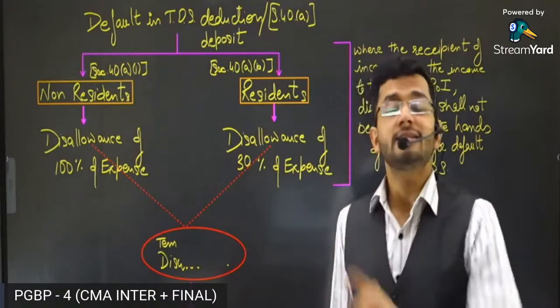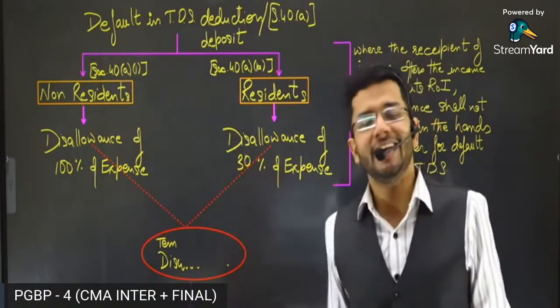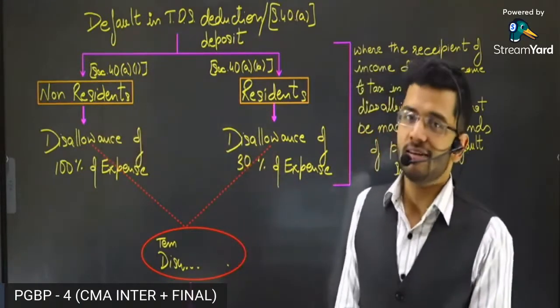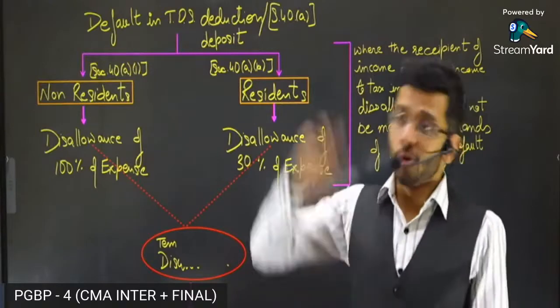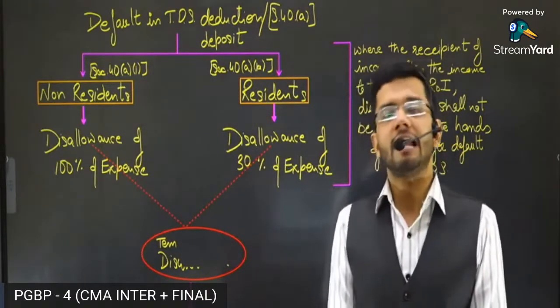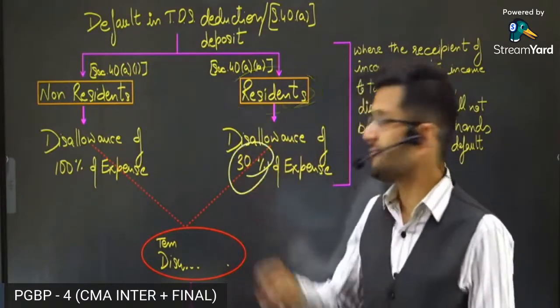Suppose it is a case of a resident. We can go to their home. Their home is in India only. They are residing in India only. We can go to their home and collect taxes from them directly. If Reliance Industries Limited does not deduct taxes, we will go to their home and collect taxes from the engineer itself. So in case of resident payments, the disallowance is only to the extent of 30%.